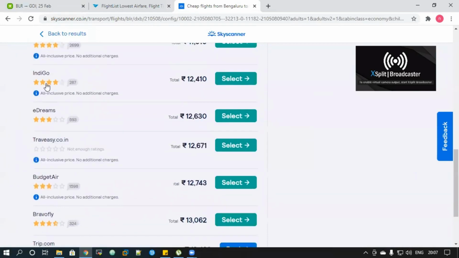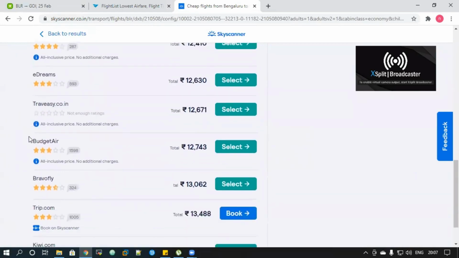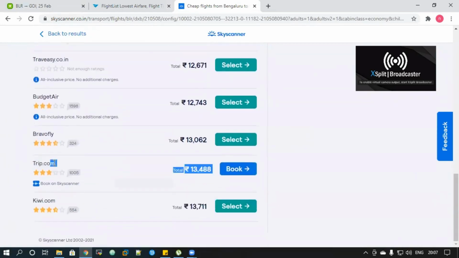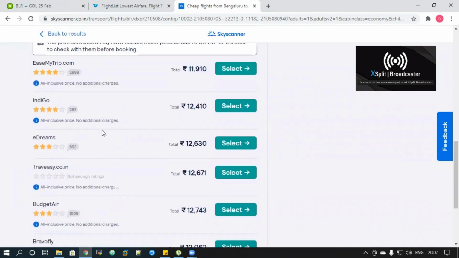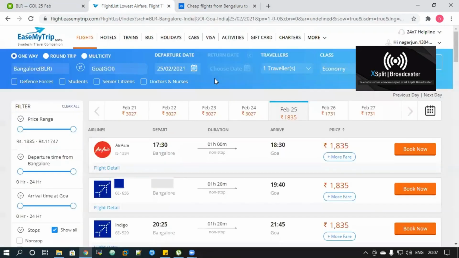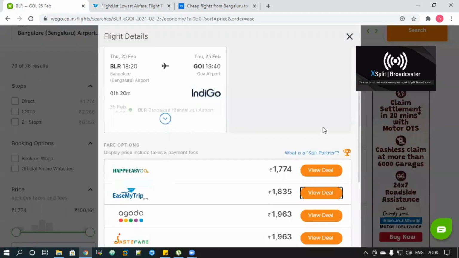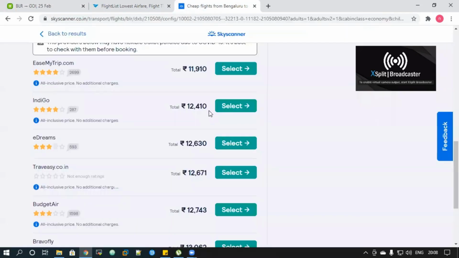Again, you can see Ease My Trip, you can see Indigo Airlines itself, and you can see Budget Air. You can see trip.com, which is another fantastic website to book flights and hotels. So you can see several websites. Again, another pro tip would be not to select this particular option. Instead of selecting here, you can go to another tab and open this particular website, like I've already showed you. On the other tab, I've just opened Ease My Trip. So this way, you can select and it will be easy for you to book whatever flights you are looking for at a very cheap price.